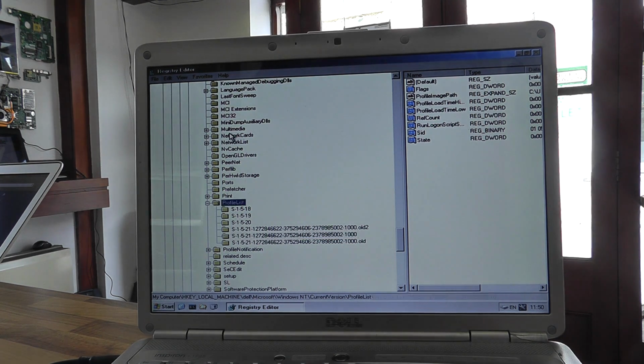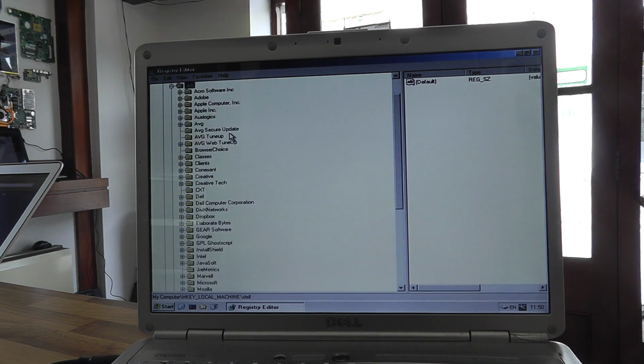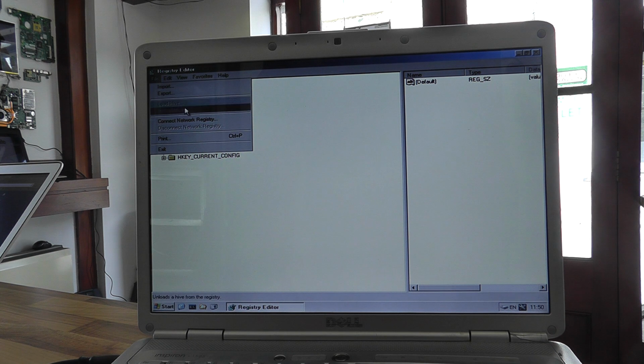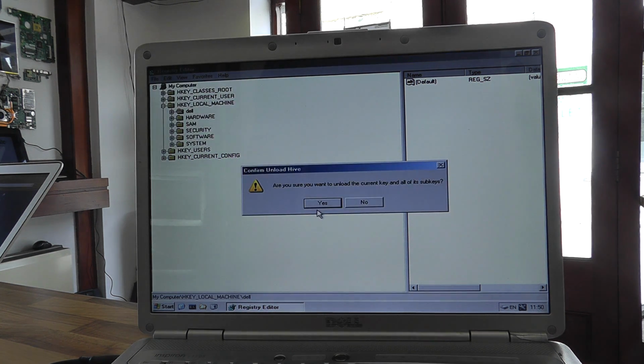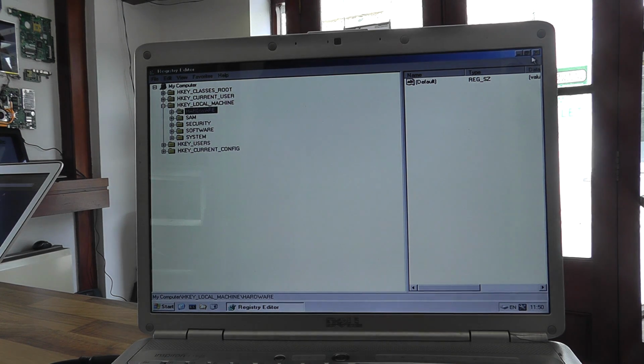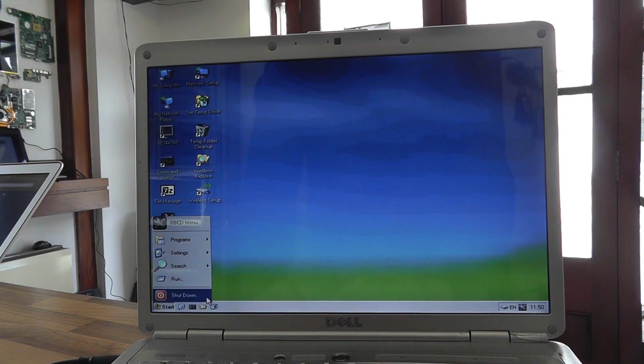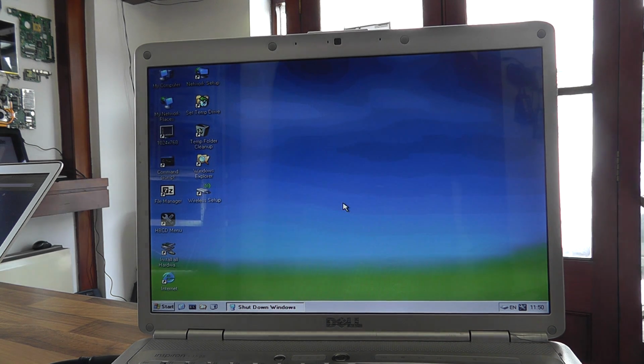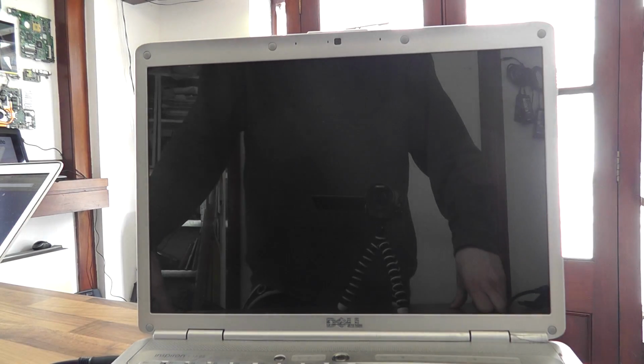Now, the last item of business here is we need to go all the way back up to Dell and we need to unload this hive. That will make sure that this is all saved and it's all been safely dismounted. And we close that and we shut down. And that's it. On the restart, once again, your profile will be fixed.